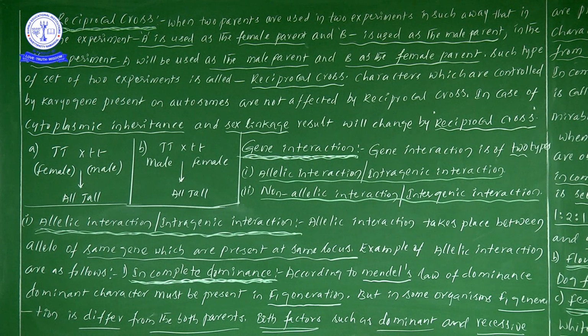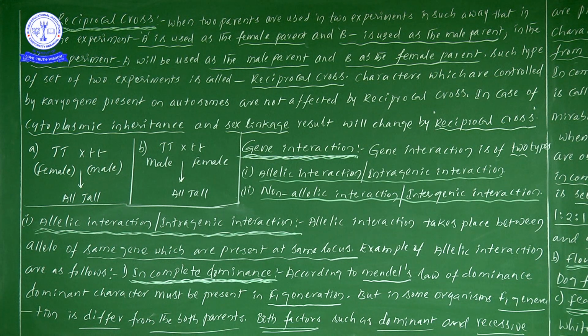Allelic interaction takes place between the alleles of the same gene, which are present at the same locus. So the interaction takes place between the alleles, and these alleles are present on the same gene.